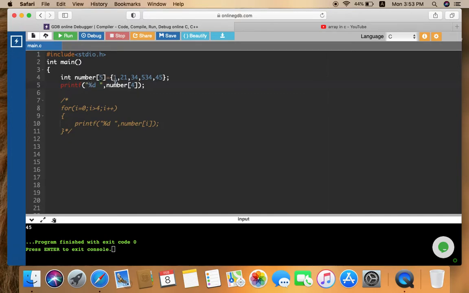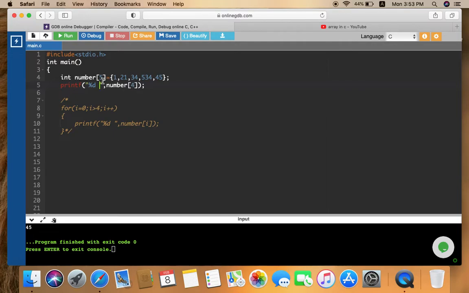Now this is at index 0. You know what an index is? Simply, you can say indexes are the position numbers, and they always start from 0. So this is at the 0th position, this is at the first position, this is at the second, this is at the third, and this is at the fourth. The highest index number is equal to the size of the array minus 1.